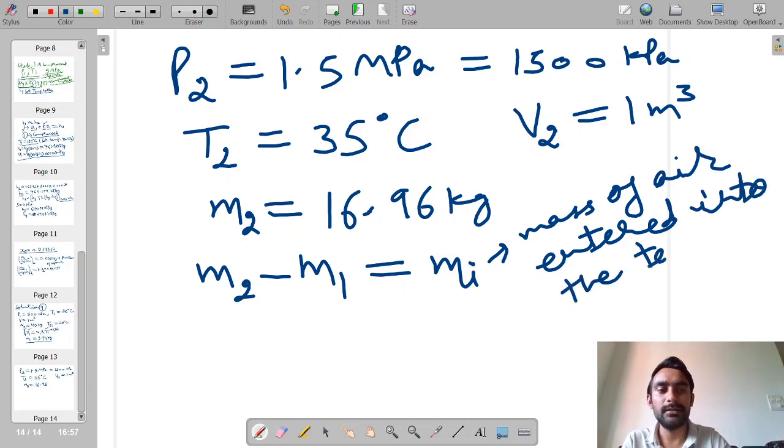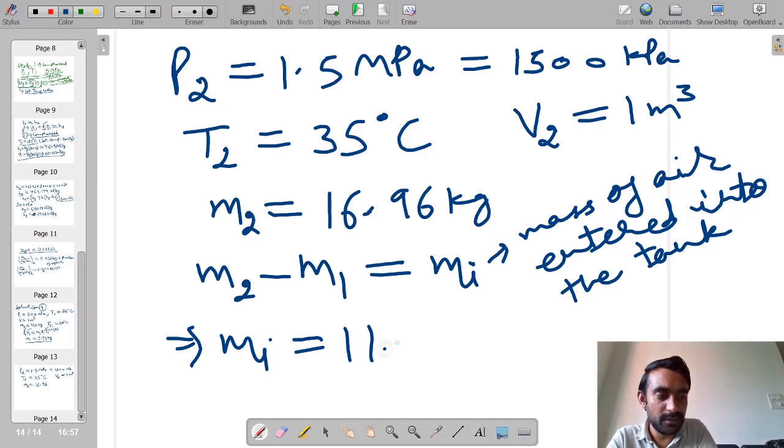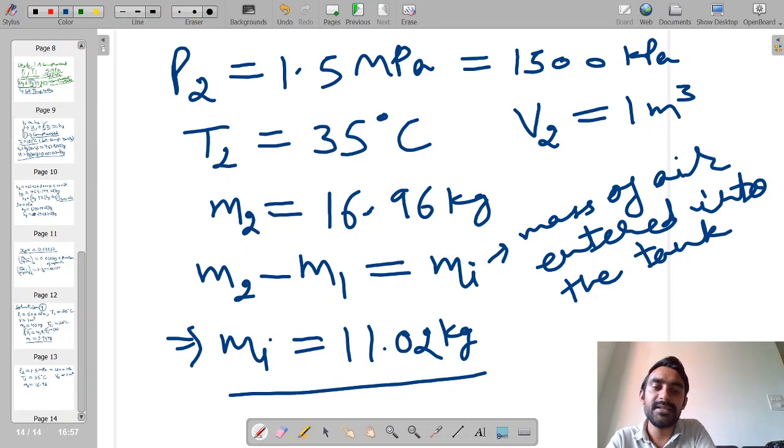So the mass of air entering into the tank is equal to M2 minus M1, and it is coming out to be 11.02 kg. Okay, so the first question we have answered: 11.02 kg of mass of air is entering into the system.